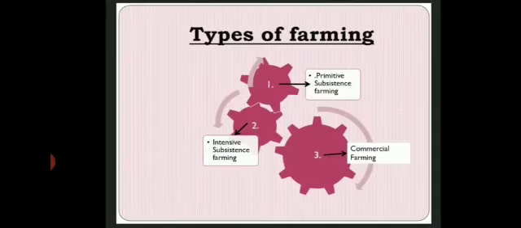Next part is the types of farming that are practiced in India. They are mainly 3. Number 1 is primitive subsistence farming. Number 2 is intensive subsistence farming. And number 3 is commercial farming. So basically these 3 types of farming are usually found in India: primitive subsistence farming, intensive subsistence farming and commercial farming.